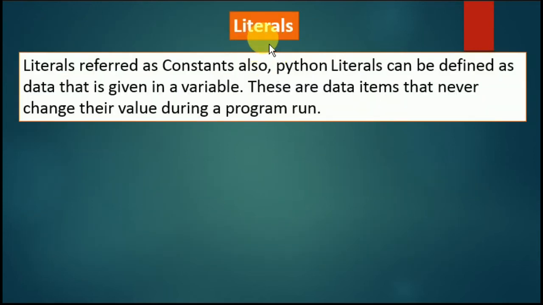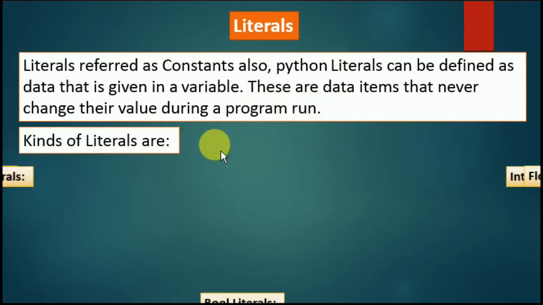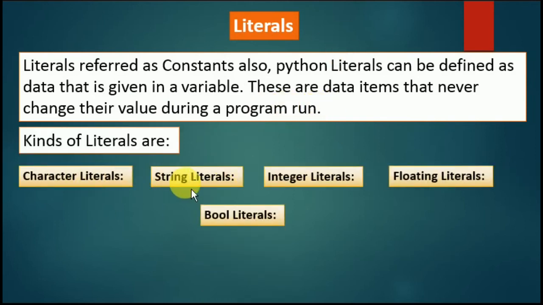Next we move to literals. Literals are also referred to as constants. A Python literal can be defined as the data that is given in a variable. These data items never change their value during a program run. There are some literal names: character, string literal, integer, floating literal, boolean literals.